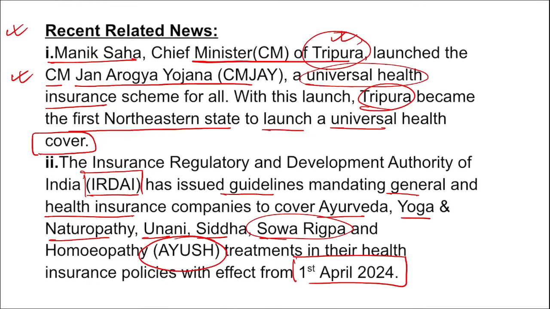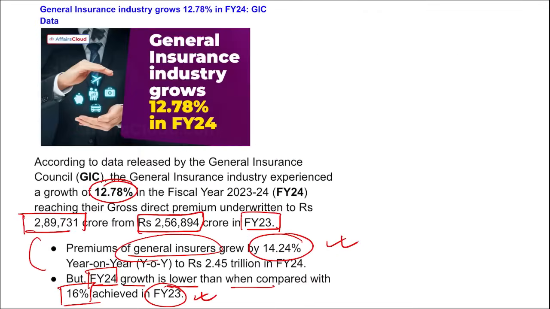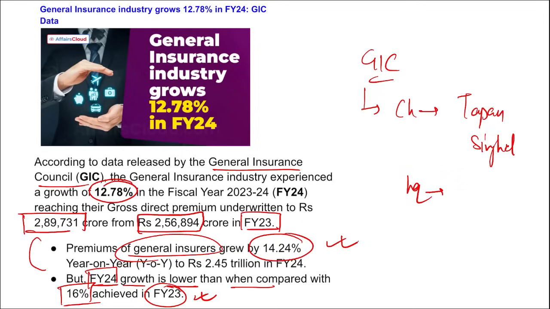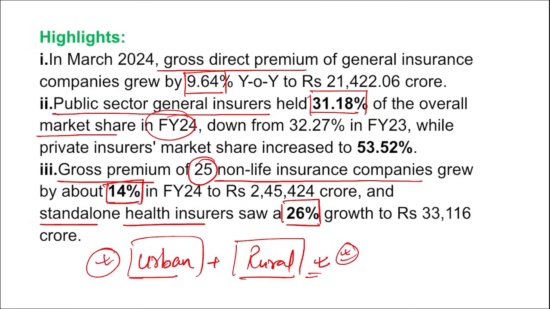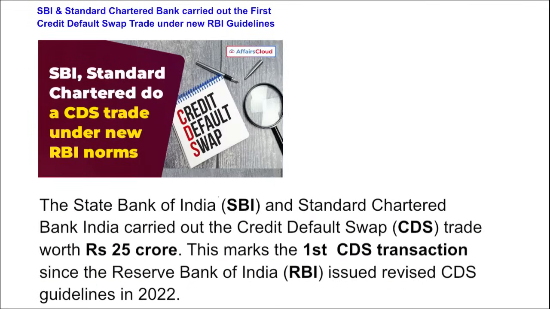Right? Next, remember we talked about GIC that released this data. GIC, that is the General Insurance Council. If we talk about GIC, who is the chairman here? Tapan Singhal. Where is the headquarters? Mumbai, Maharashtra. And what is the tagline of GIC? Together we serve. Next is SBI, State Bank of India, and Standard Chartered Bank. They carried out a credit default swap trade worth 25 crore rupees. What is a credit default swap?